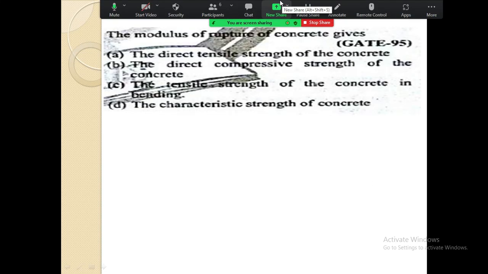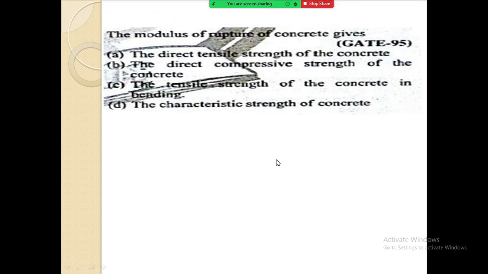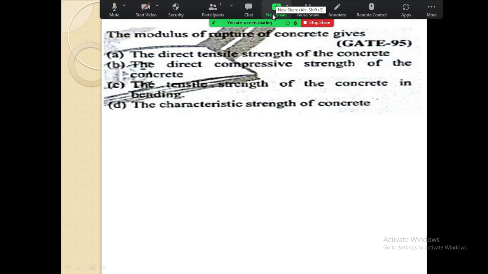Now this is the first question. I will read the question. The modulus of rupture of concrete gives: your first option is direct tensile strength of the concrete, direct compressive strength of the concrete, the tensile strength of the concrete in bending, the characteristic strength of the concrete. So what is the answer? What do you think? What we get from the modulus of rupture? All the options are in front of you. This was asked in the GATE examination in the year 95.